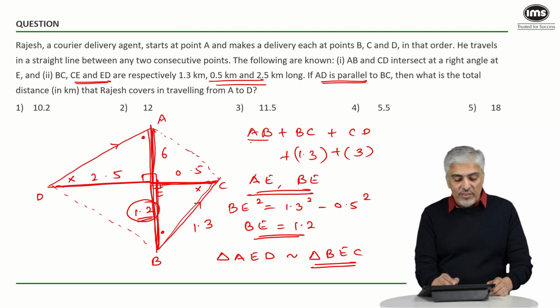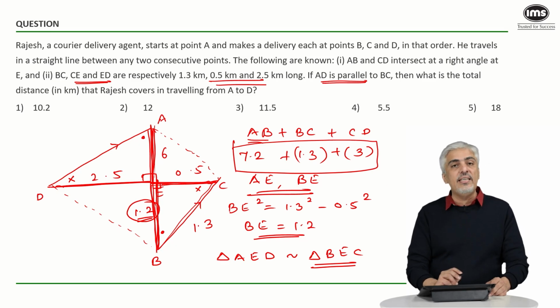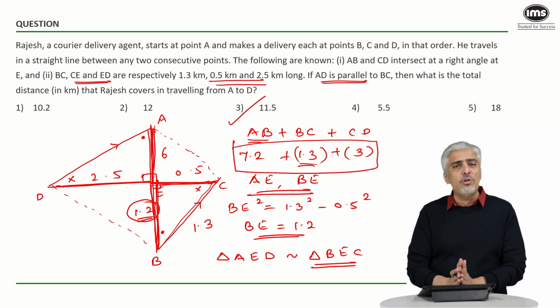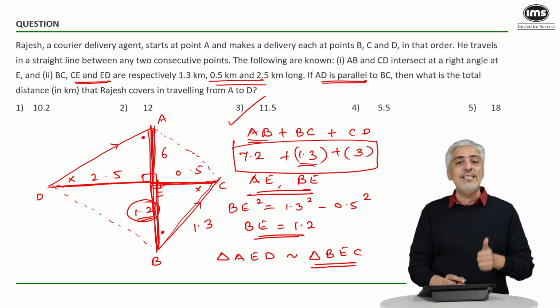So what is my value of AB? It will be 6 plus 1.2, that is 7.2. We got what we wanted. 7.2 plus 3 is 10.2. 10.2 plus 1.3 is 11.5, which is the third option. So a pretty straightforward question on geometry, very doable, requiring simple rules of Pythagoras and similarity.